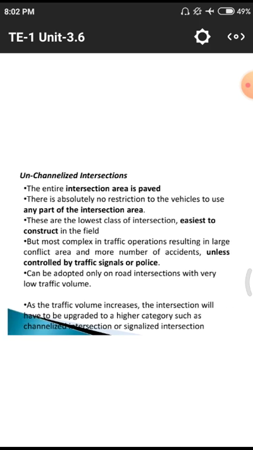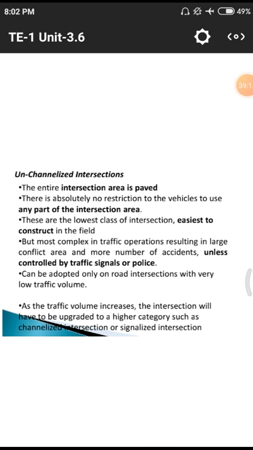These are the unchannelized intersections. These unchannelized intersections are used where there is a low quantity of traffic. As the traffic volume increases, the intersections will have to be upgraded to a higher category. Upgraded means normally we have a particular amount of area, and in that area daily traffic flows. If there is an increase in population, automatically in that area a huge quantity of vehicles will be flowing, so the land may not be sufficient for them, and there may be a chance of huge traffic jams, traffic delays and accidents occurring in those spaces.